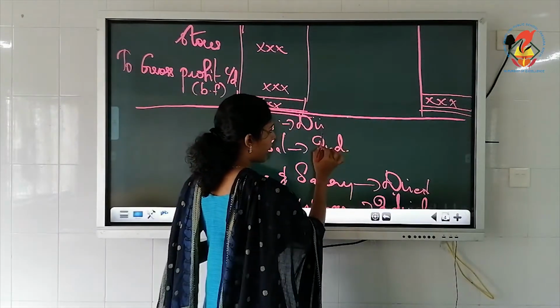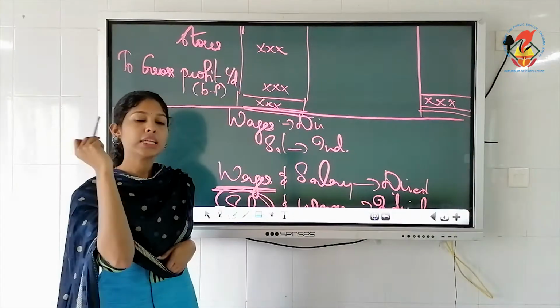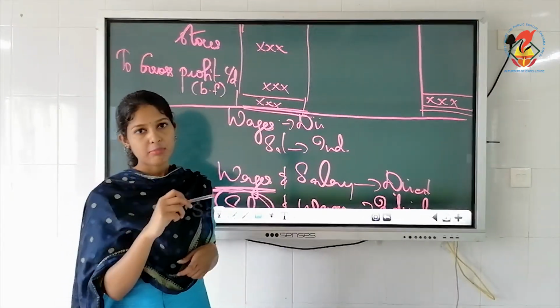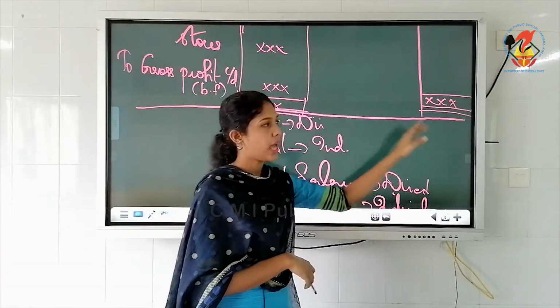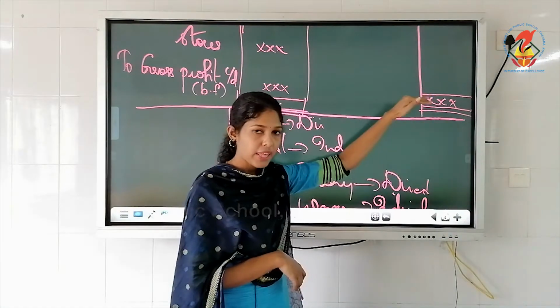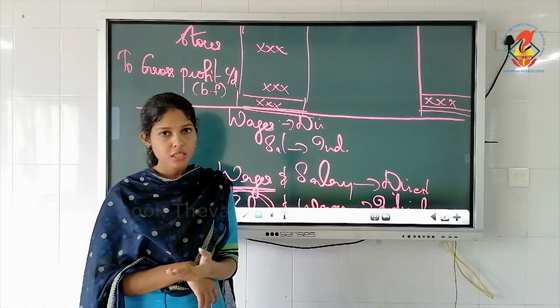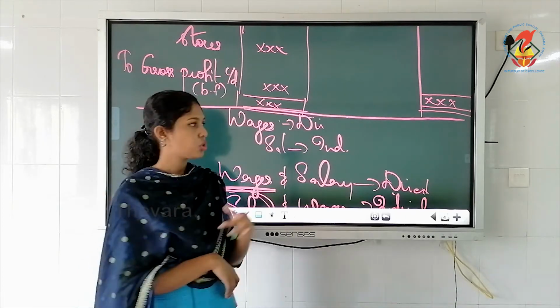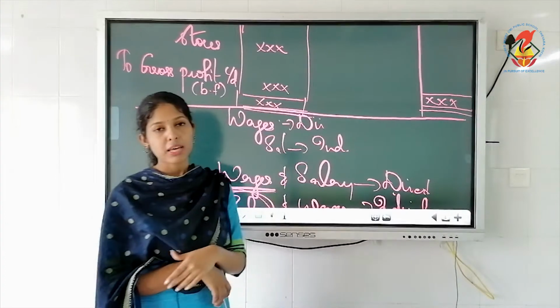We will write "by gross profit brought down". You remember how we did in ledger accounts? Same like that. So we will write by gross profit brought down, and the same figure, this gross profit, we will write here. So from there onwards, we will start the P&L or profit and loss account. Understood? No need to close your account like this when we do that combined account.